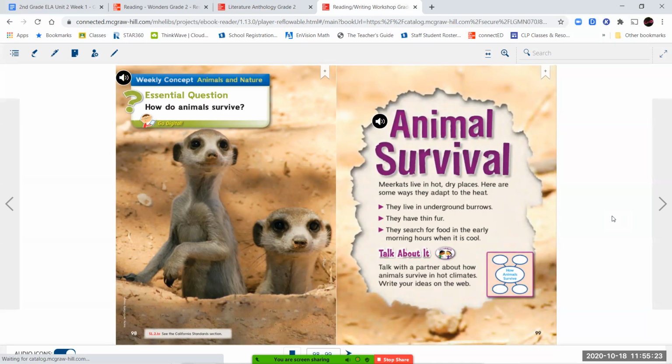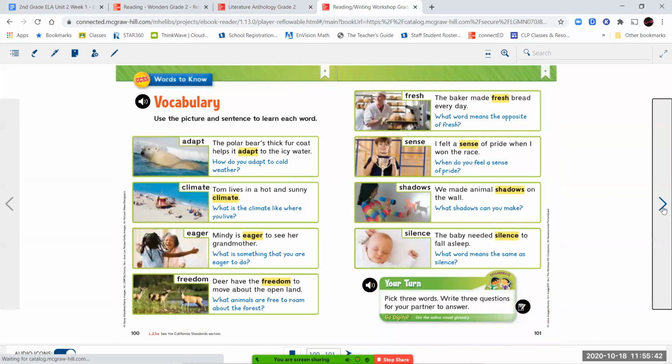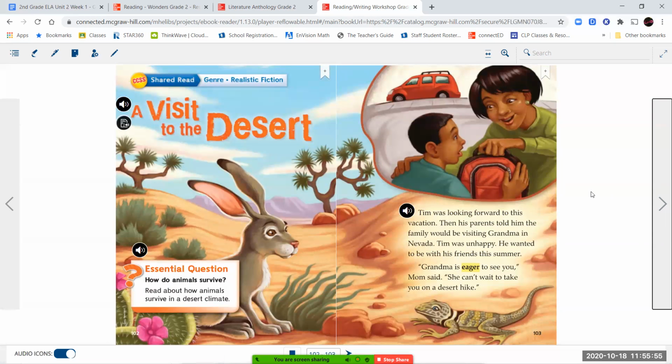Okay, so we're going to jump into our Readers and Writers Workshop book. And again, we're talking about how animals survive. That's going to be our essential question for this story. And we're going to be talking about more animal stories. So you can go ahead and take a look at your vocabulary words and read through those in your book on your own to give you another idea of how to use your words in sentences. And we're going to start our next story over here, which is A Visit to the Desert.